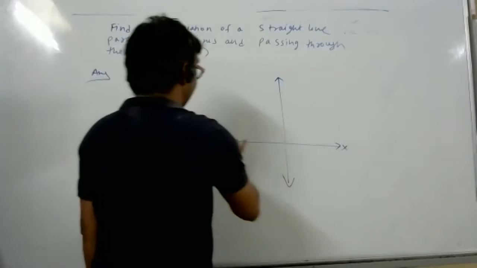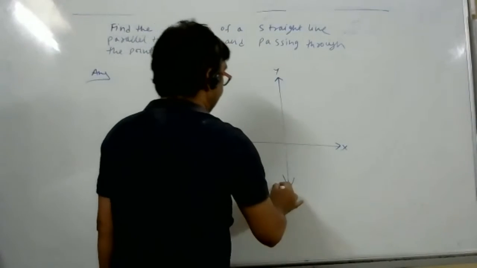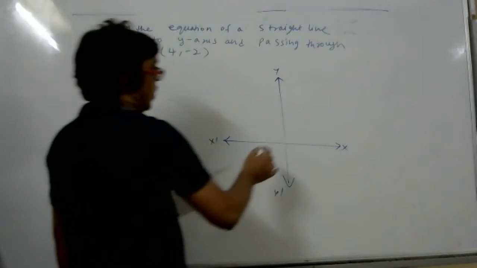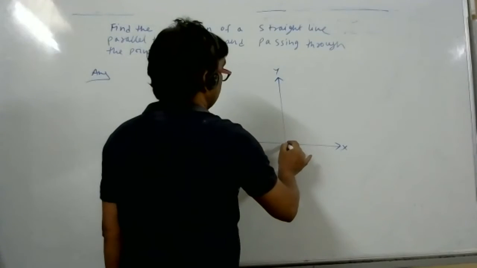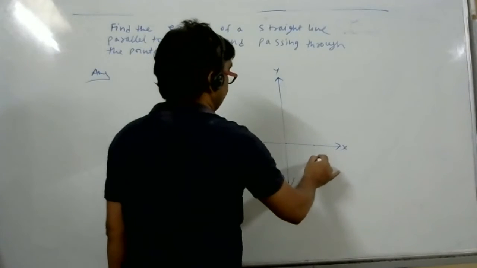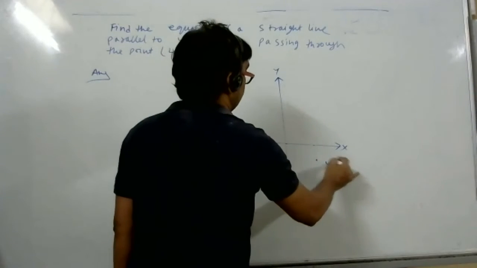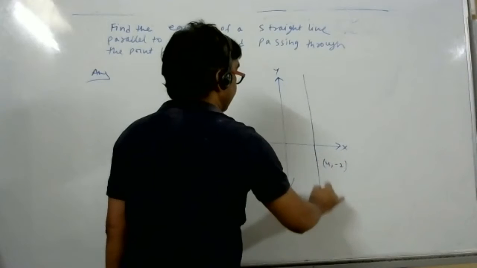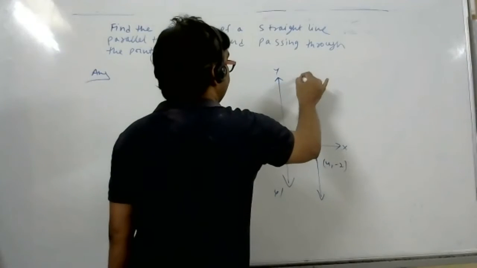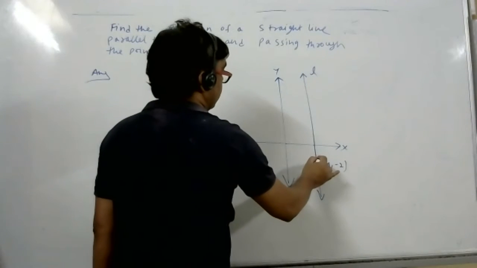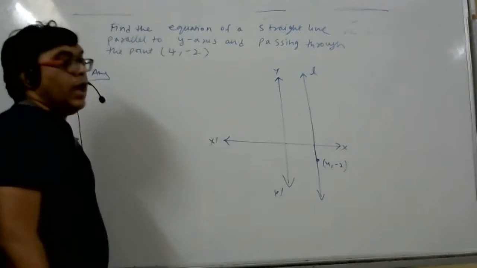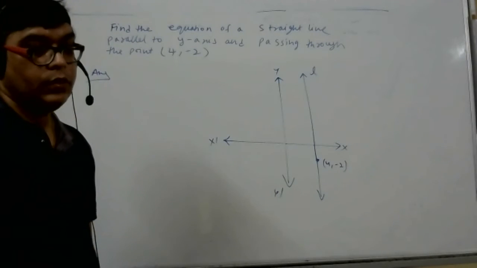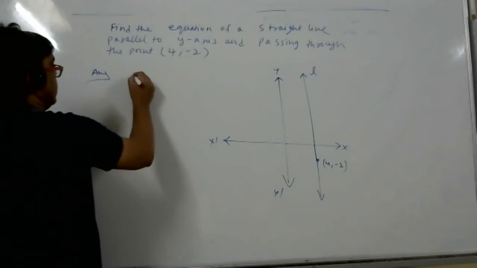If you are struggling, you can draw a diagram. The line is parallel to y-axis passing through (4, -2). Where is (4, -2)? 4 is here, -2 here. The line is passing through (4, -2) parallel to y-axis. How far is it from y-axis? 4 units. So the answer is x is equal to 4.